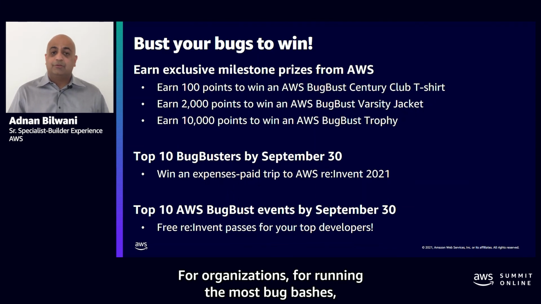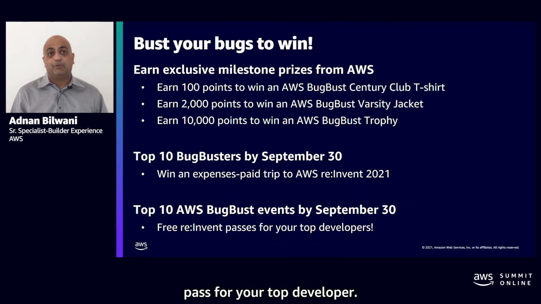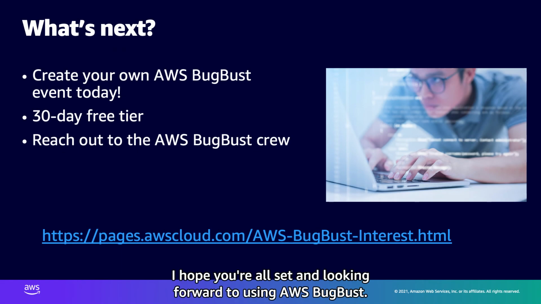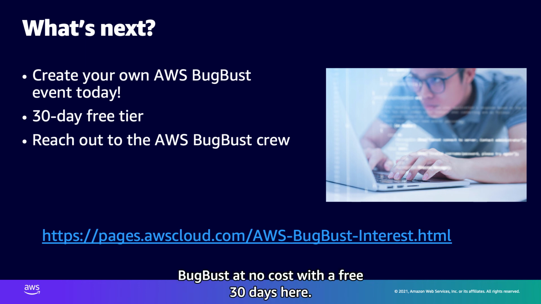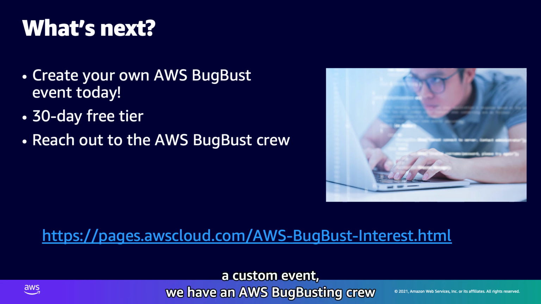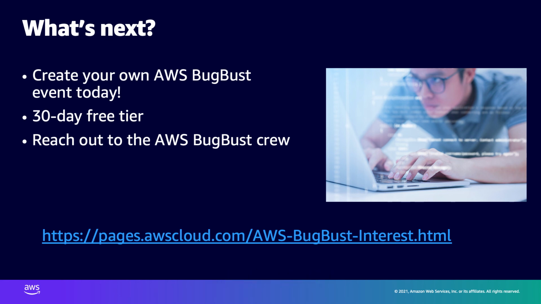For organizations, for running the most bug patches, you also get a chance to win a free re:Invent pass for your top developer. I hope you're all set and looking forward to using AWS Bug Bust. You can get started with AWS Bug Bust at no cost with a free 30-day tier. If your organization is looking to set up a custom event, we have an AWS bug busting crew that is available to assist your admins in setting up the event, the workflow, the code reviews, and the parameters, and really walk you through the event. Please do not hesitate to reach out to us at the URL provided in the slide.